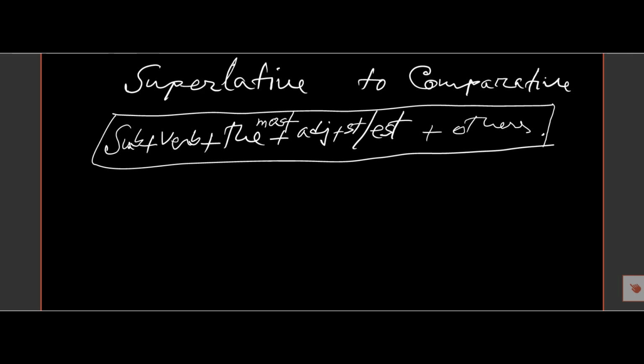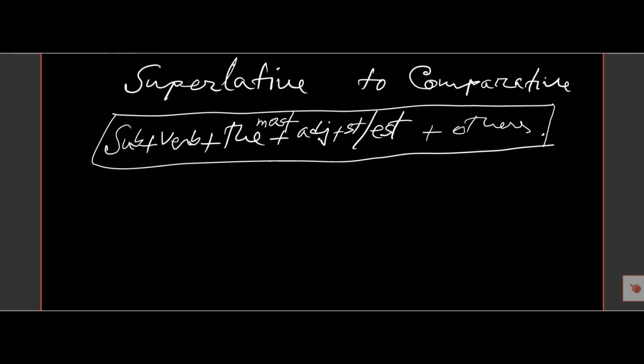Superlative degree begins with subject, then verb, then after the verb there will be the, and the adjective will be in the superlative form. We know superlative form takes ST or EST, or before the adjective it takes most.